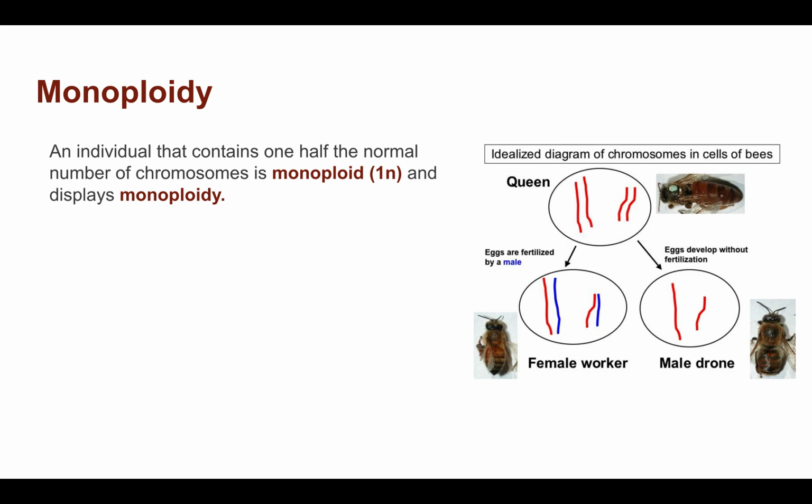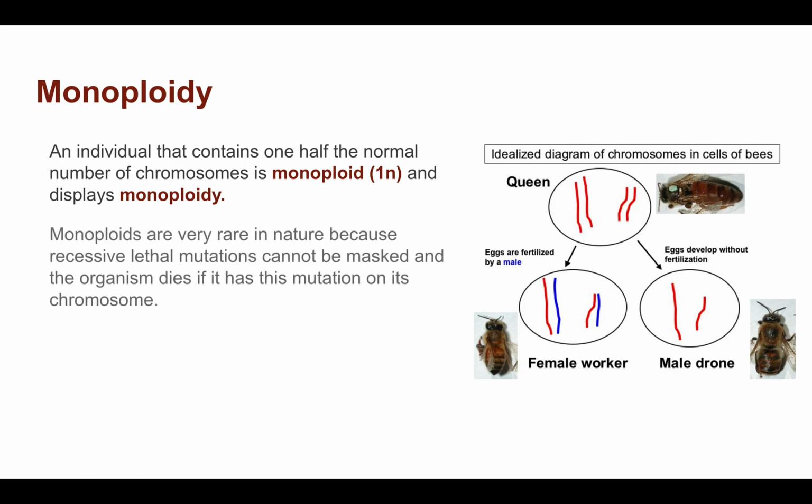Remember, N is how many different chromosomes you've got, and we've got in humans 23 different chromosomes, so that would be our haploid number. So rather than saying that this male drone down here is haploid, which he is because he's got one set of chromosomes, we can also describe him as being monoploid. So he's displaying monoploidy in that he is a viable bee that's got only one copy of all of the different chromosomes. We're just introducing some new language here, things that are similar but different.